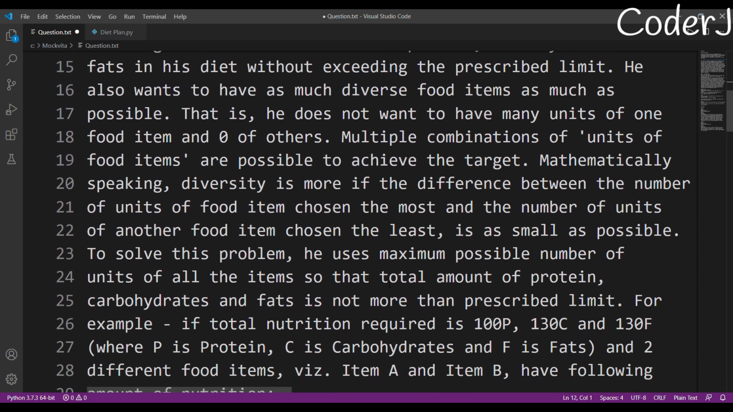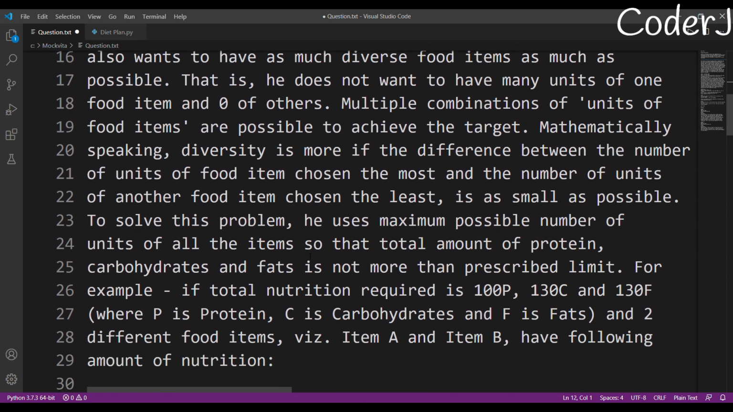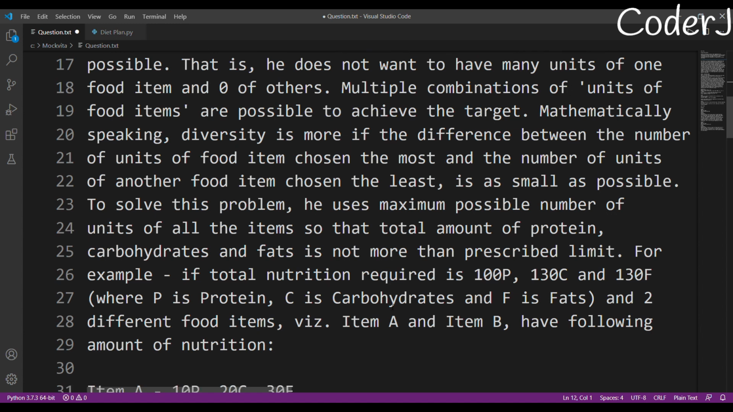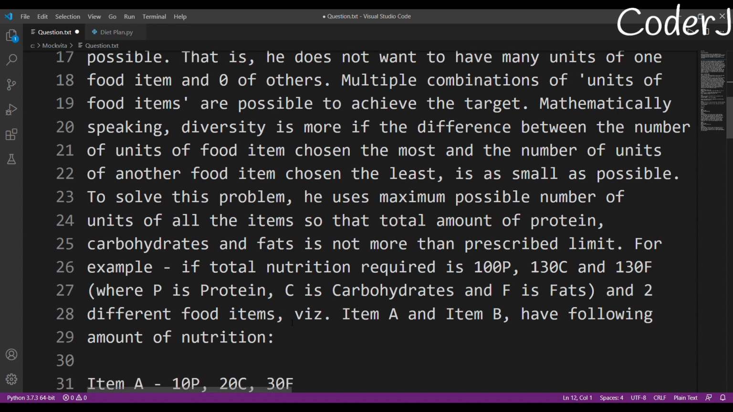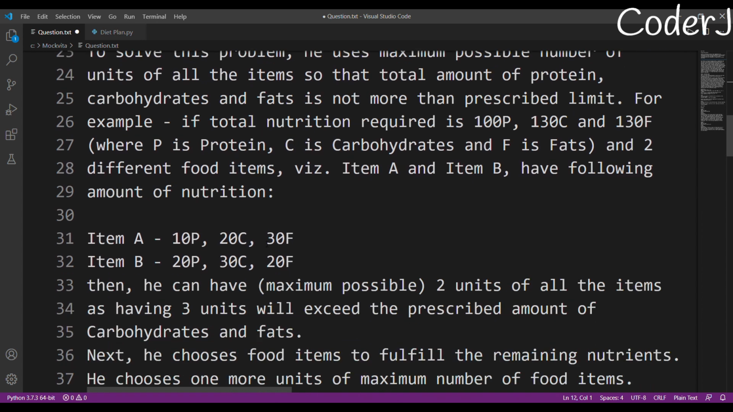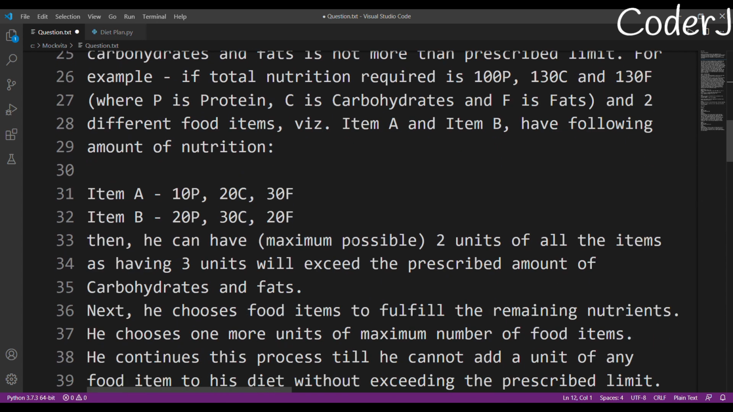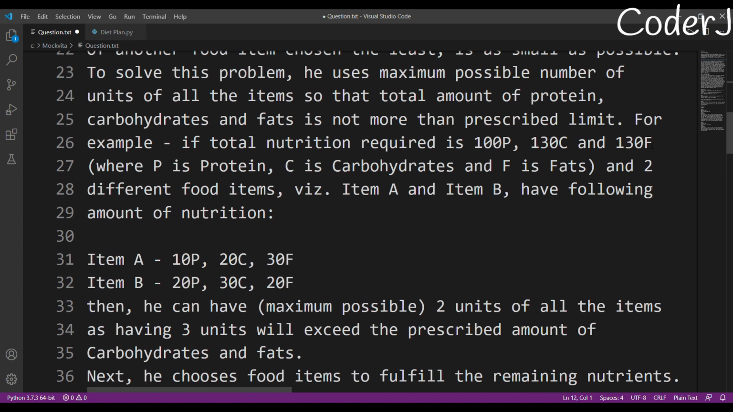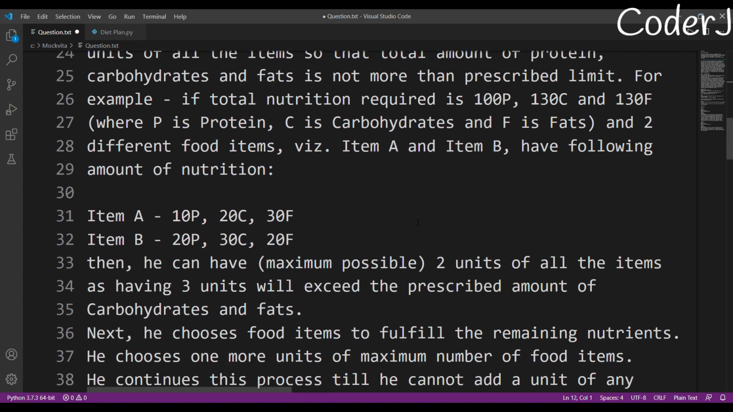To solve this problem, he uses the maximum possible number of units of all the items so that the total amount of protein, carbs, and fats is not more than the prescribed limit. For example, if total nutrition required is 100p, 130c, and 130f, and two different food items, item A and item B, have the following nutrition, they have given us a great example. Item A is 10p, 20c, and 30f. Item B is 20p, 30c, and 20f. And we are supposed to get 100p, 130c, and 130f.